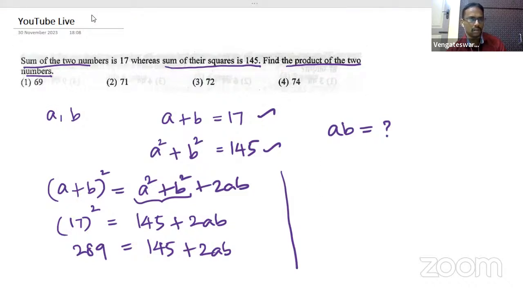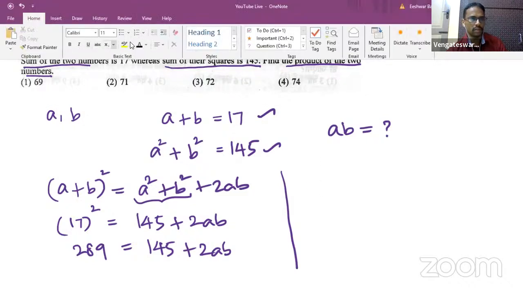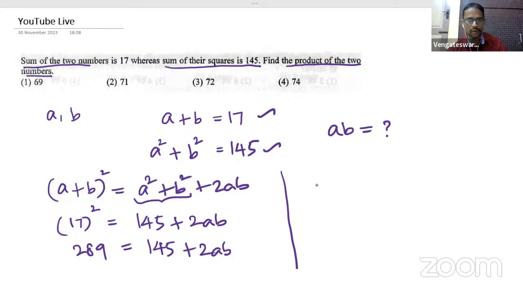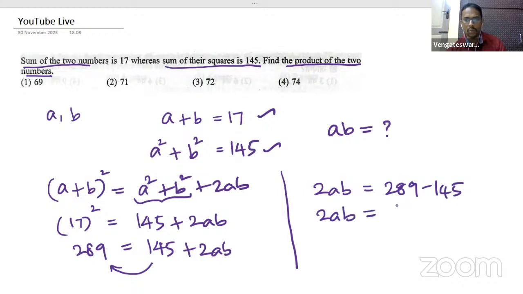2AB. So just a moment. Okay, 2AB is equal to, take this 145 to the other side, you'll take this as 289 minus 145. So 2AB will be equal to 144, because 289 minus 145 is 144. And hence AB will be equal to 144 by 2, which is 72. Option 3, 72 is the right answer.